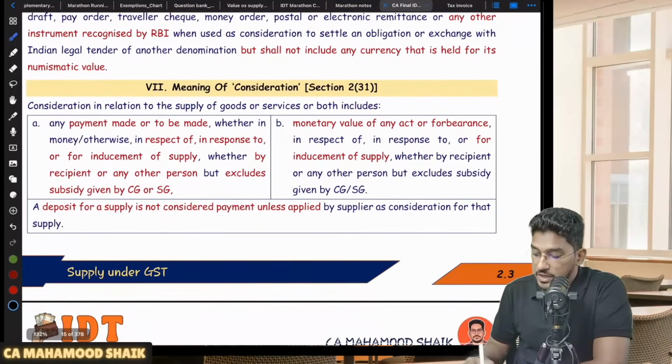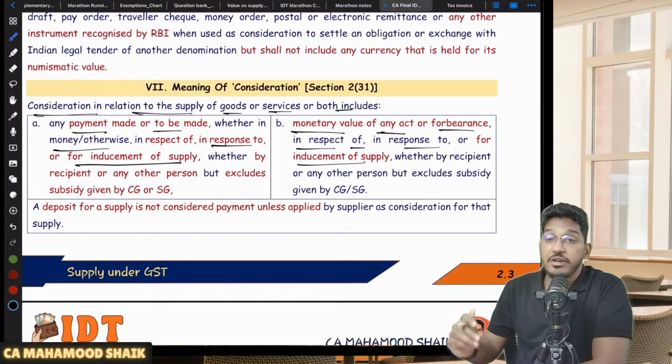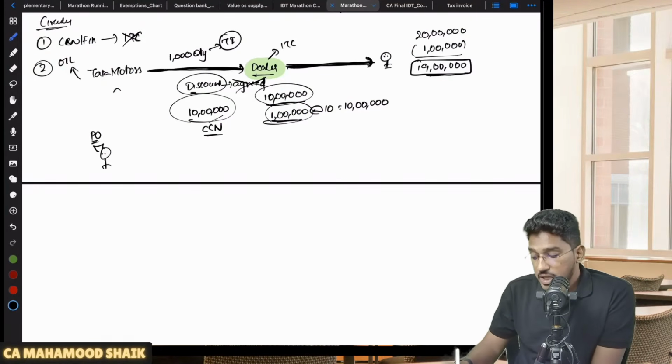So if you see here, sir, what is consideration? Consideration in relation to supply of goods or services or both includes any payment made or to be made, whether in money or otherwise, or in response to an inducement of supply. It includes monetary value of any act or forbearance in respect of or in response to or for inducement of supply.